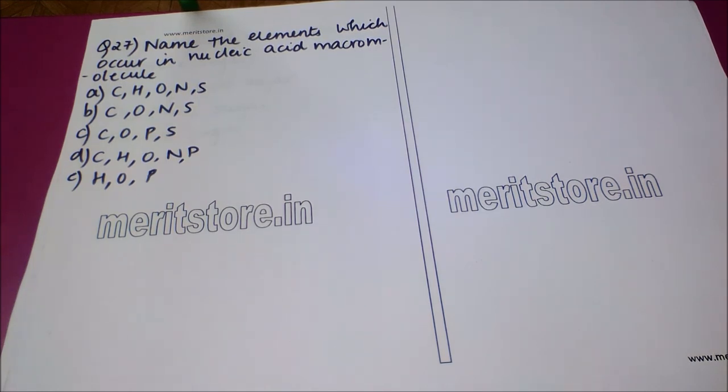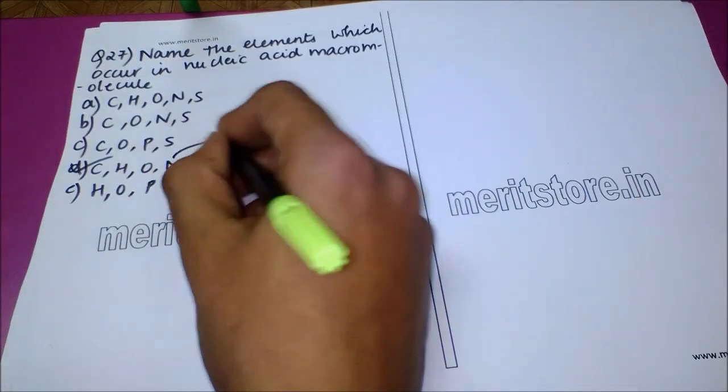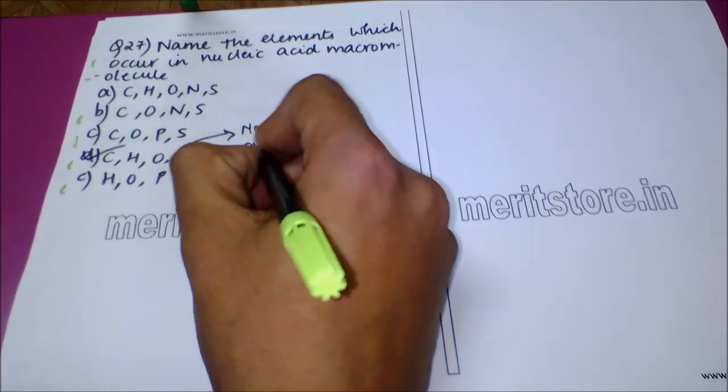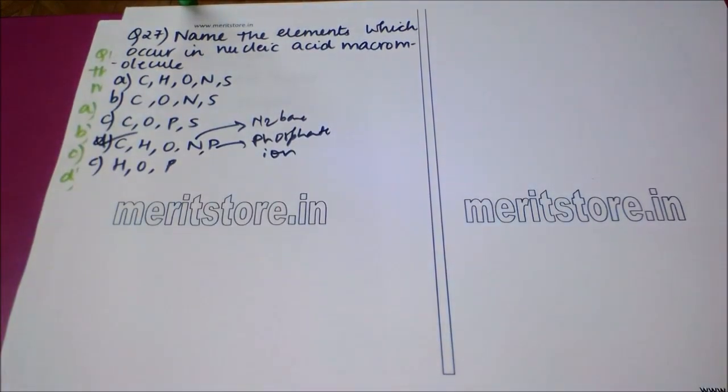The correct answer to this question is option D. It is carbon, hydrogen, oxygen and nitrogen in the form of the nitrogen base, and phosphorus in the phosphate ion. So the correct answer is option D.